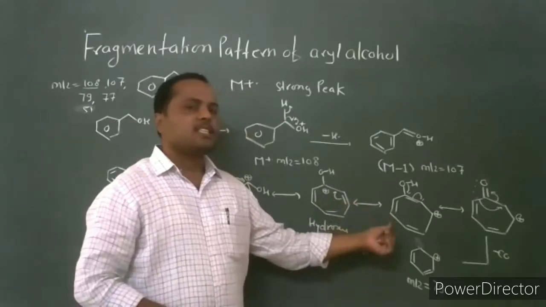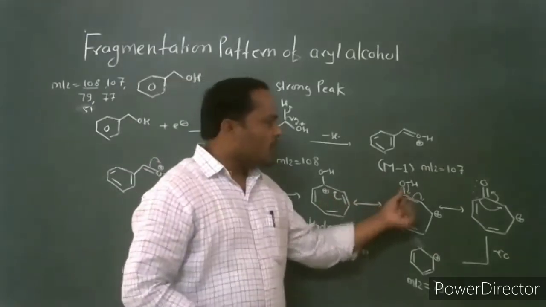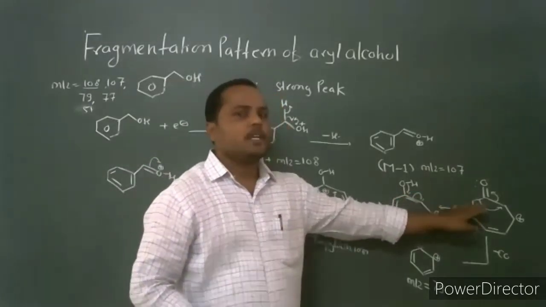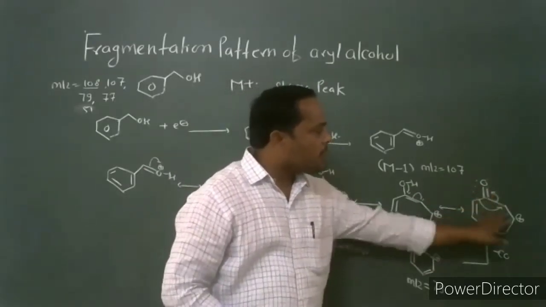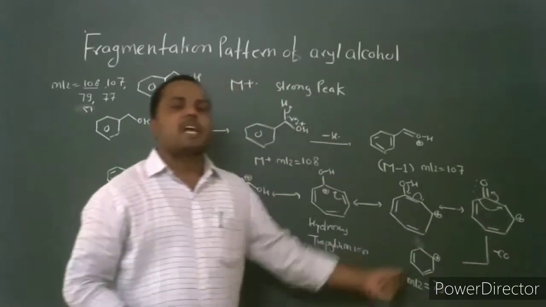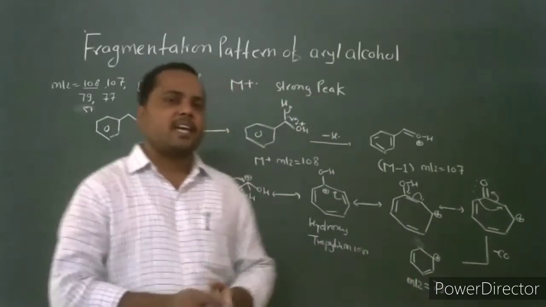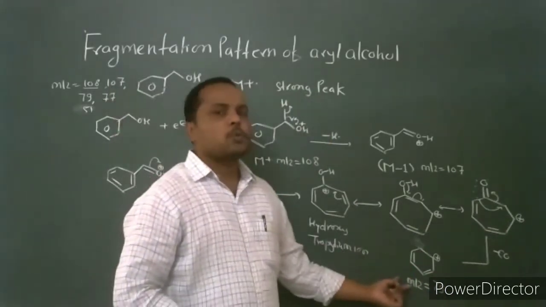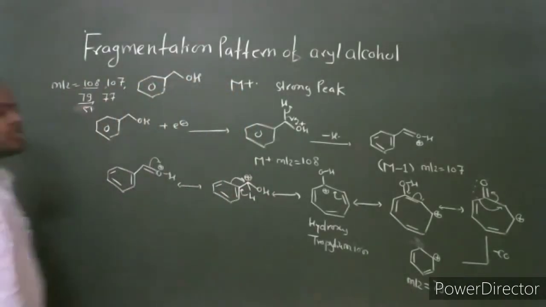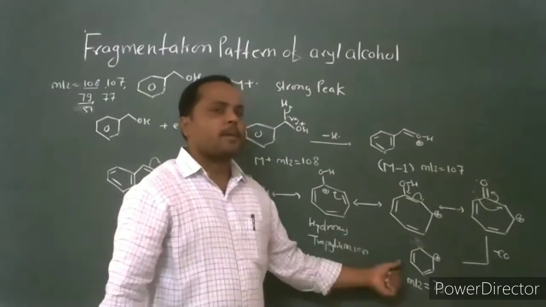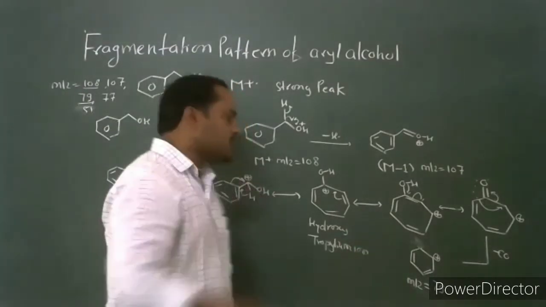We can write another resonance structure. It is an enol form. We can write the keto form, and through this keto form, with migration of the single bond, loss of carbon monoxide occurs to produce the cyclohexadienyl cation, which has mass to charge ratio 79. This is the structure of the fragment which has mass to charge ratio 79.